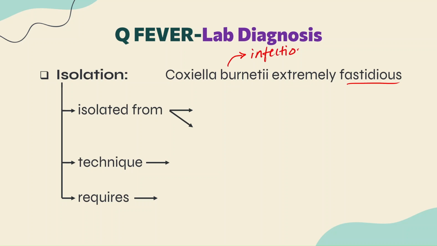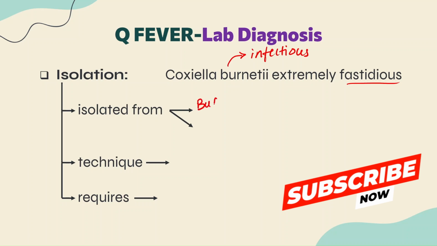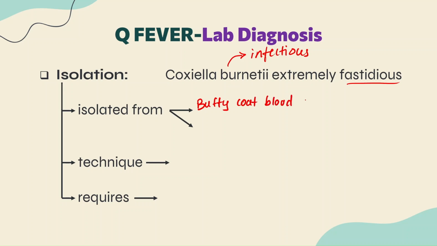It is isolated from a buffy coat blood sample; we can collect the blood sample of the individuals, or else you can collect the tissue specimen, tissue sample, for isolation of Coxiella burnetii.